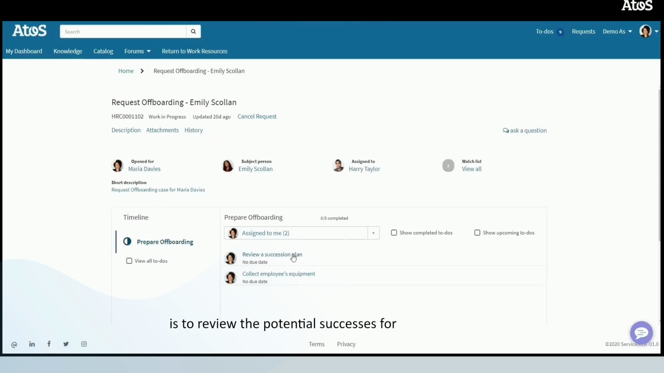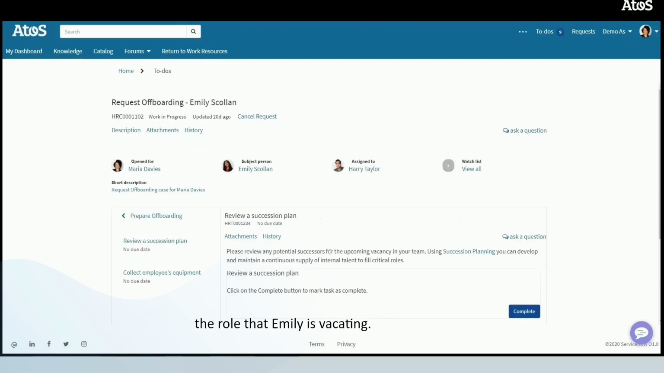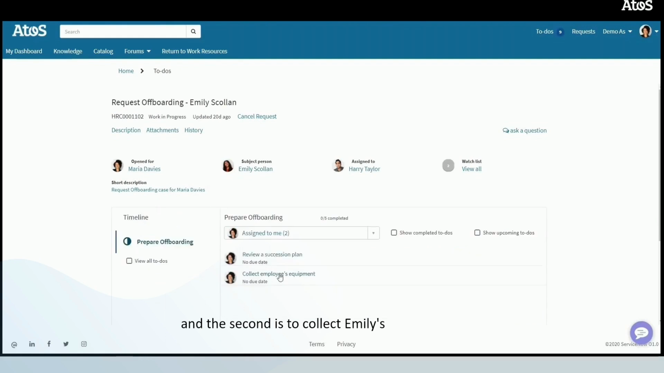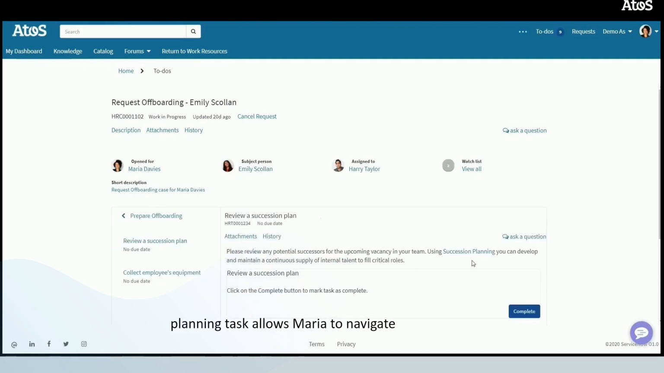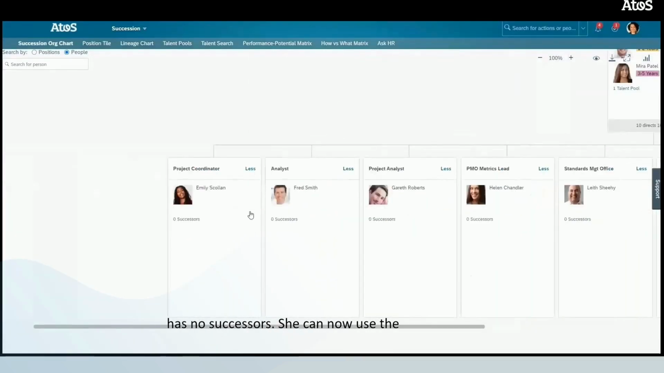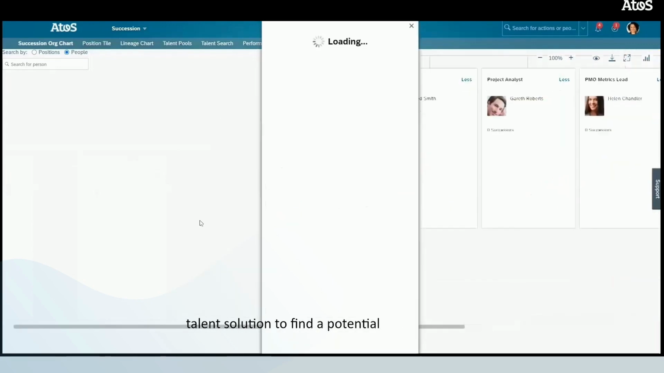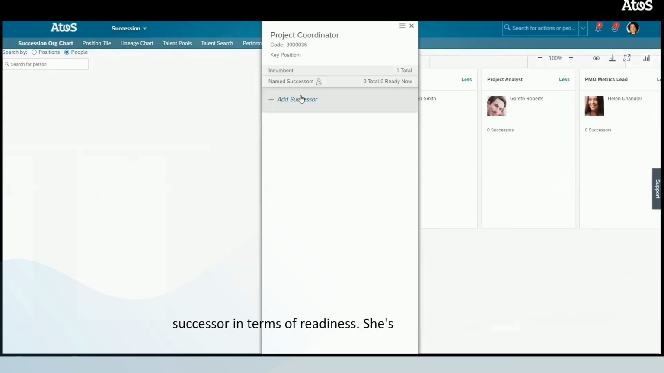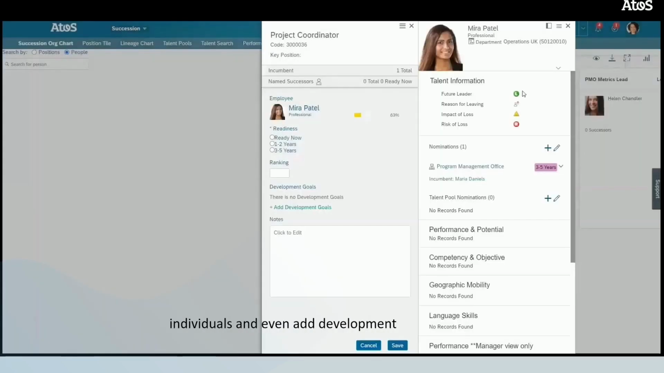The first is to review the potential successors for the role that Emily is vacating, and the second is to collect Emily's equipment. Clicking on the succession planning task allows Maria to navigate through the position org chart. Here she can see that Emily's position currently has no successors. She can now use the talent solution to find a potential successor in terms of readiness. She's able to review talent cards of individuals and even add development goals to help those individuals move into this new role.